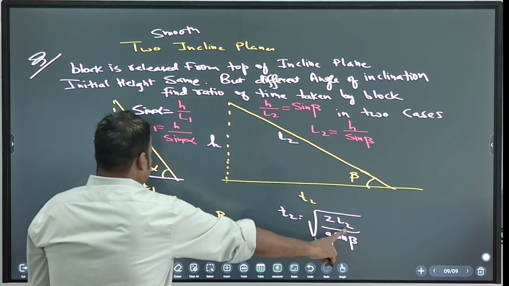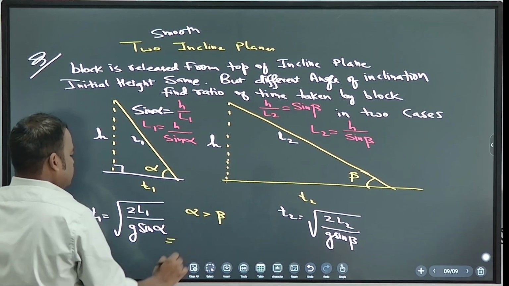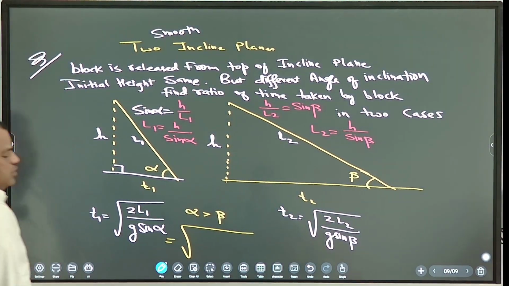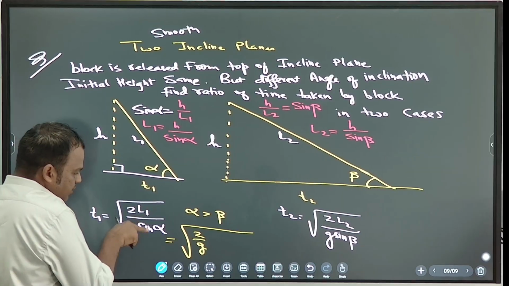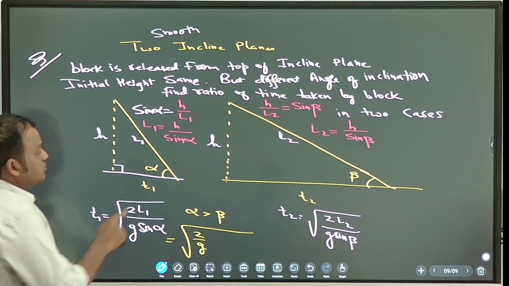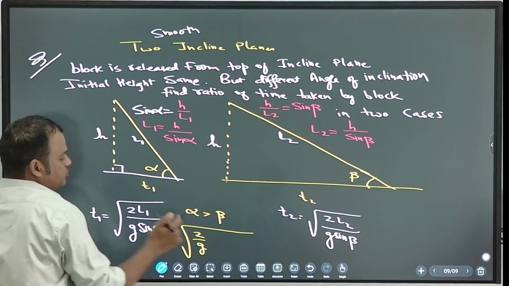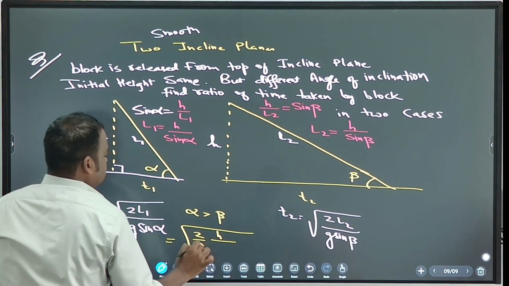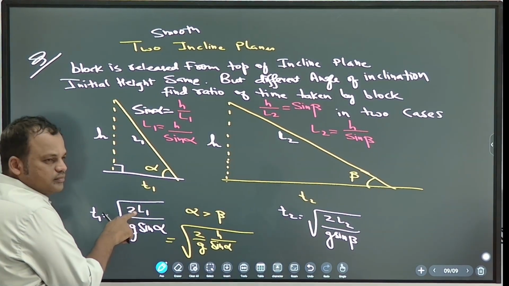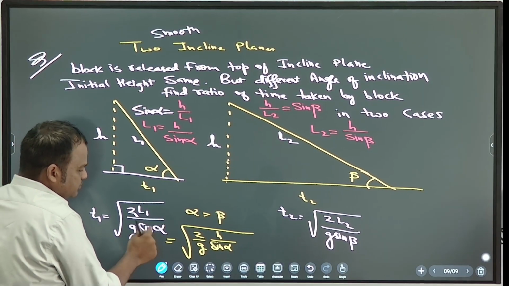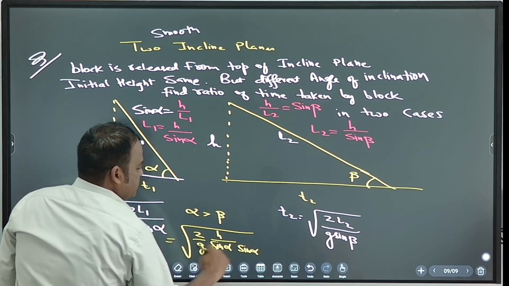Now put L1 and L2 here. 2 by g times L1 by sin alpha. What is L1? H by sin alpha. Then we have one more sin alpha in the denominator, so it will become sin square alpha.